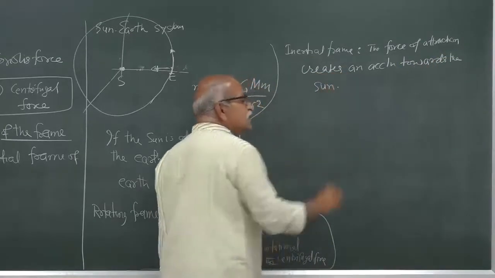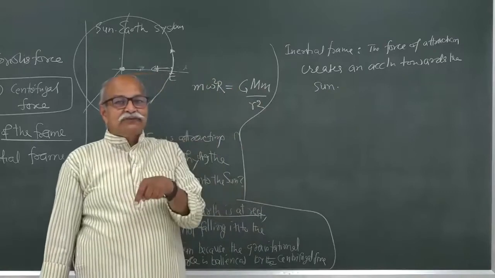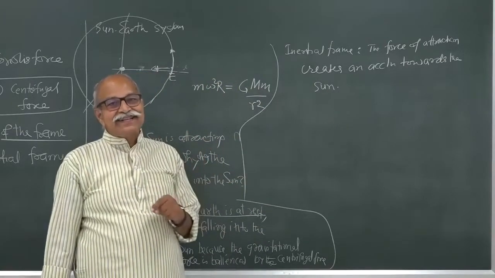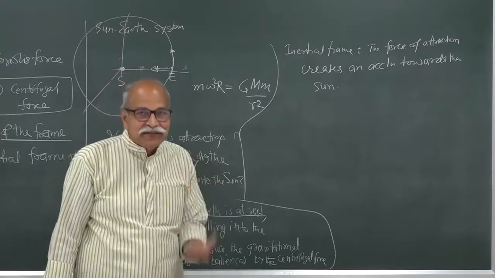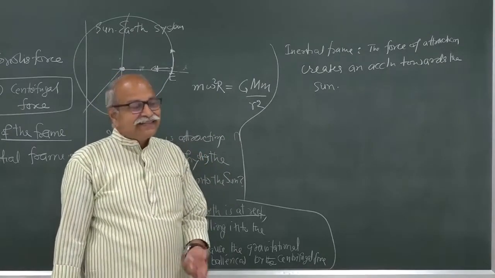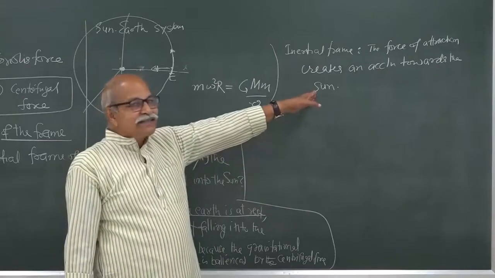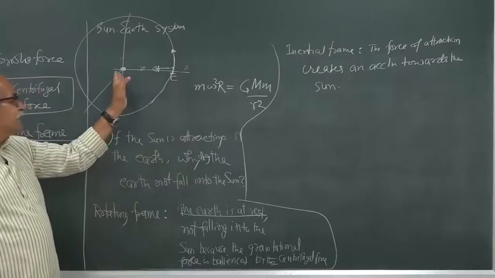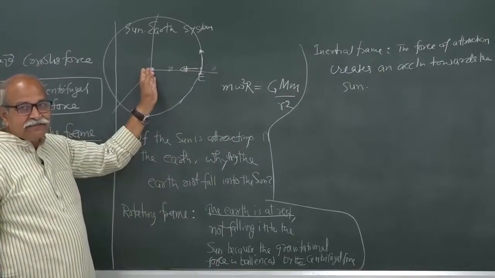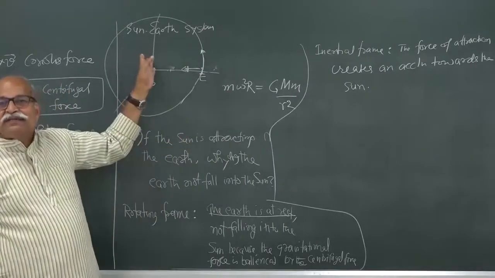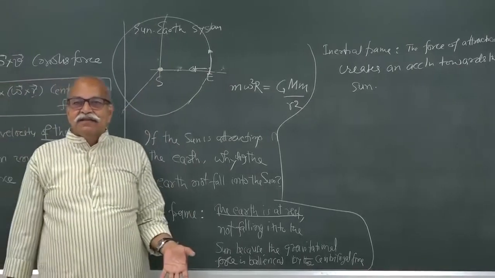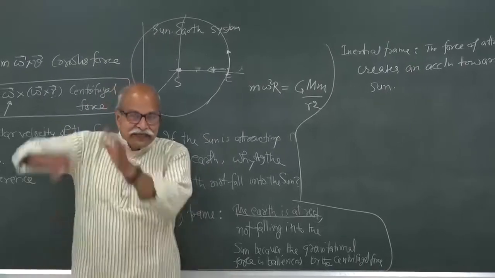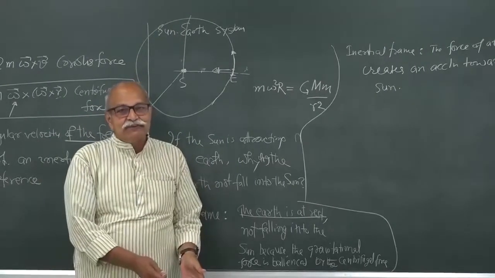So, your explanation is: force creates an acceleration. Force does not create velocity; force creates acceleration, it brings out a change in velocity, and that acceleration must be in the direction of the force. So, although the force is towards the center, and the acceleration is towards the center, the velocity need not be towards the center. No one says that velocity should be parallel to the resultant force. No, acceleration should be parallel to the resultant force.